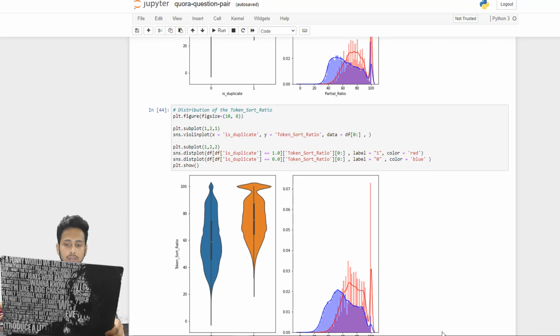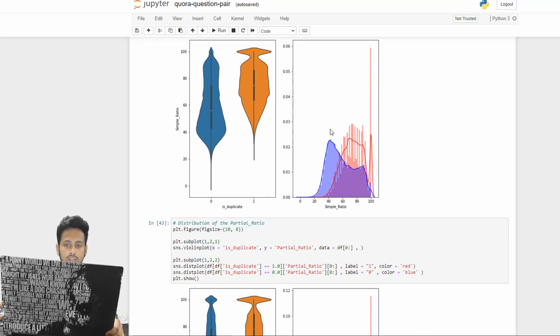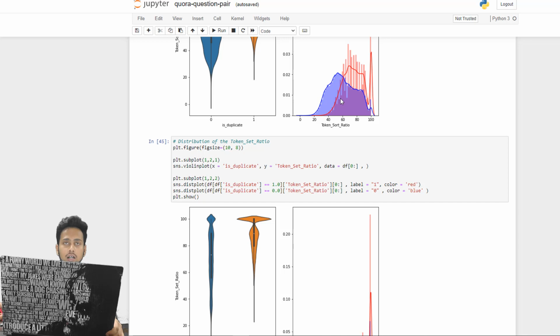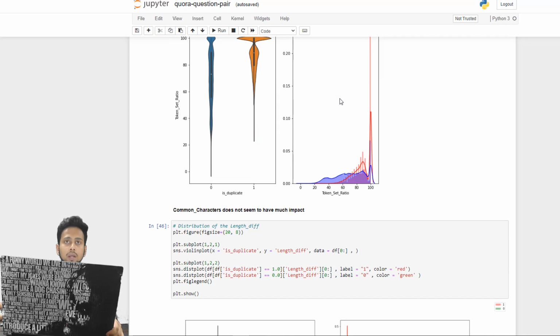We are trying to see in all of the features, and you can see that most of the features that we extracted are helping us in one way or another, because they help us separate the classes, which means we have done a pretty good job of identifying and cleaning the data set. You can also see that even the token set ratio has some meaning in it.